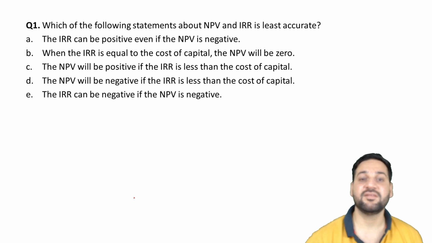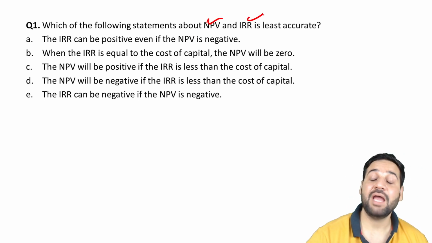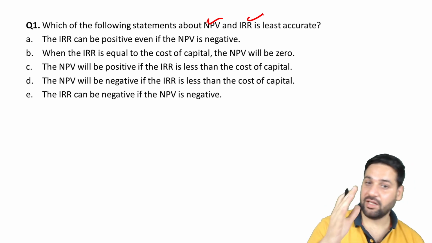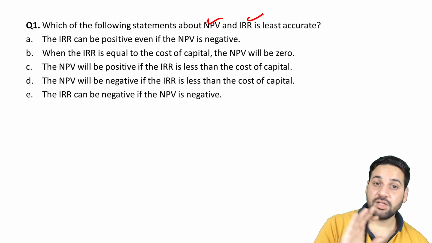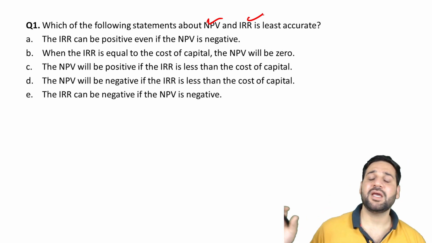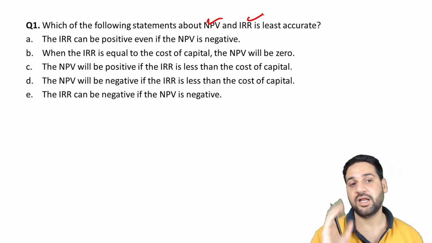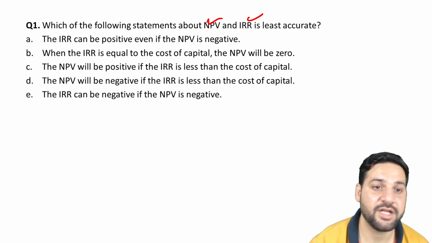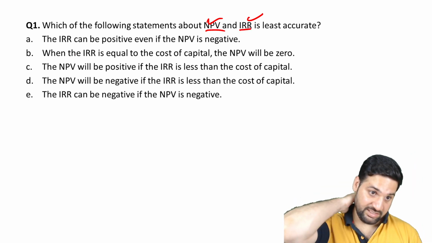Let's move on to question number 1. Which of the following statements about NPV and IRR is least accurate? I am expecting that you have already done these topics from my course. I have already uploaded the videos regarding capital budgeting in my PNB SO credit and risk manager courses, and I have already covered NPV and IRR.